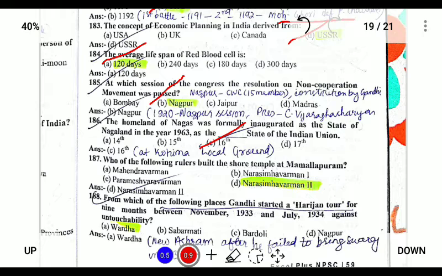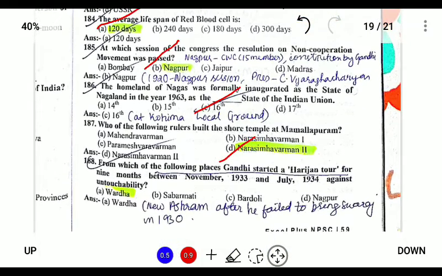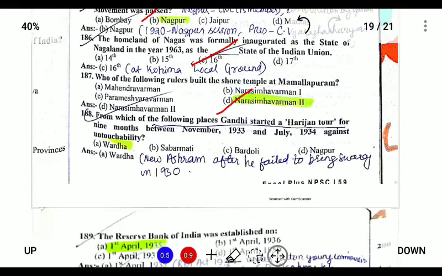Who of the following rulers built the shore temple at Mamallapuram? So Narasimhavarman II built the shore temple at Mamallapuram in Tamil Nadu.